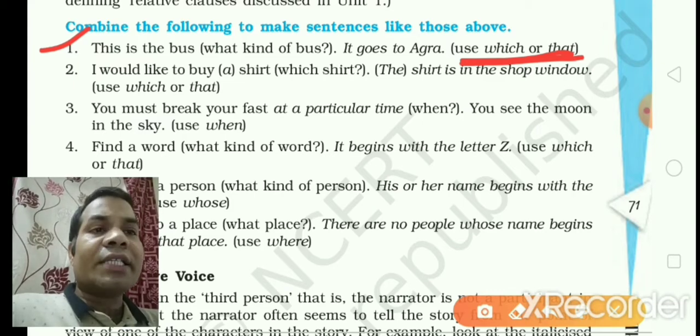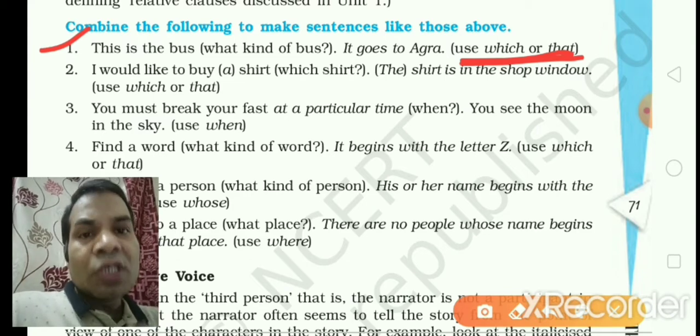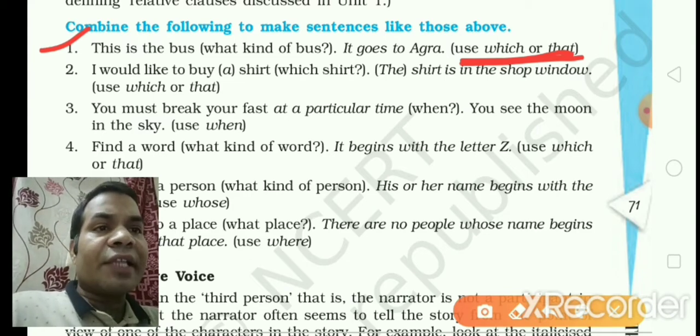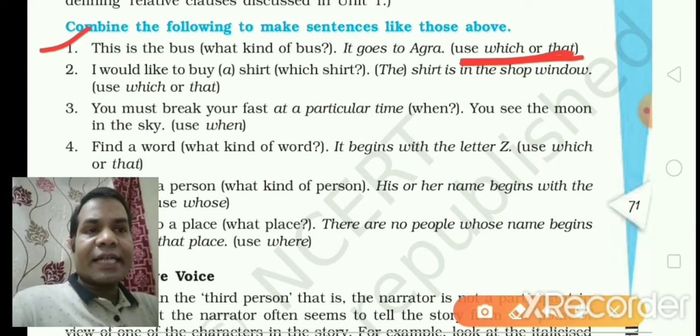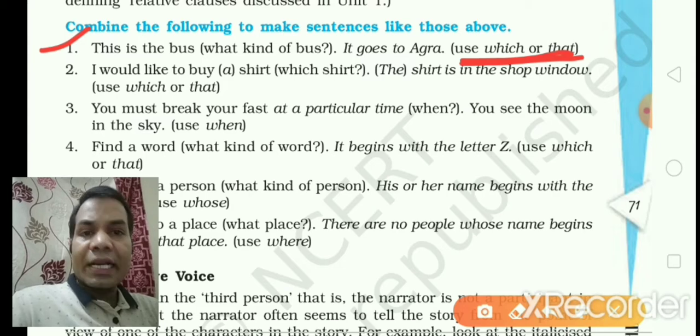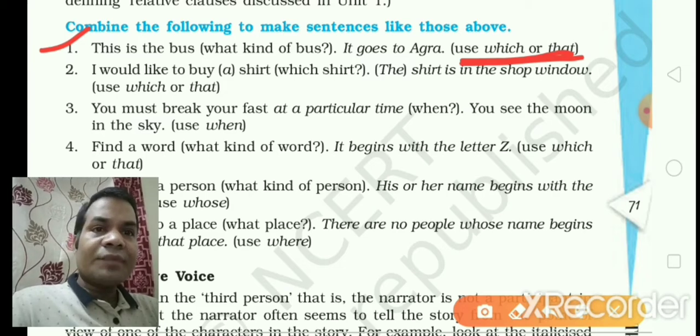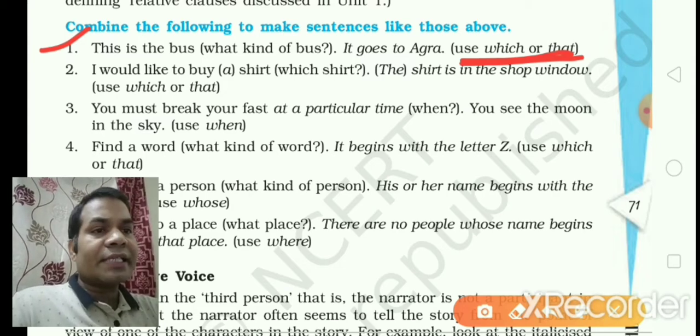For objects and animals we use which or that. Okay, so relative clauses are given in the brackets, and we have to join these two sentences using these relative clauses. So let us begin this exercise.